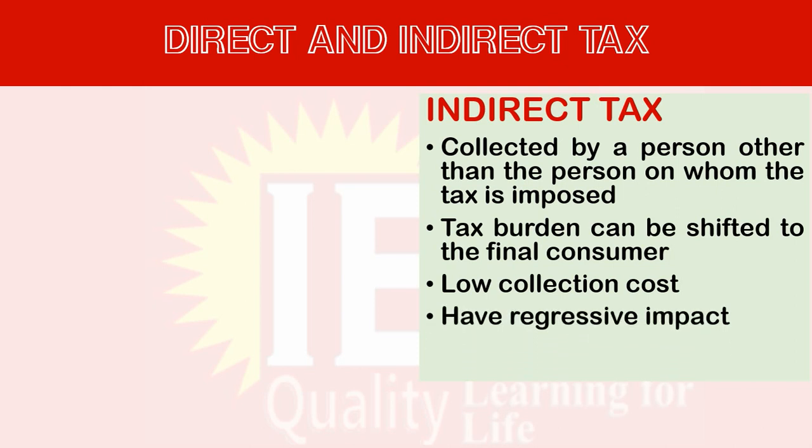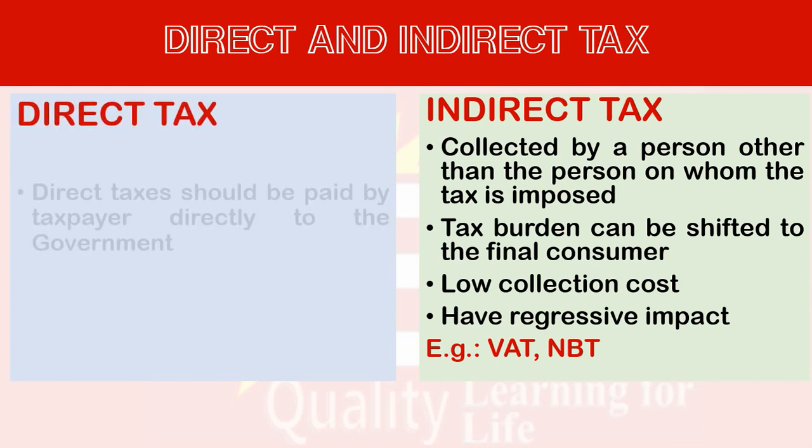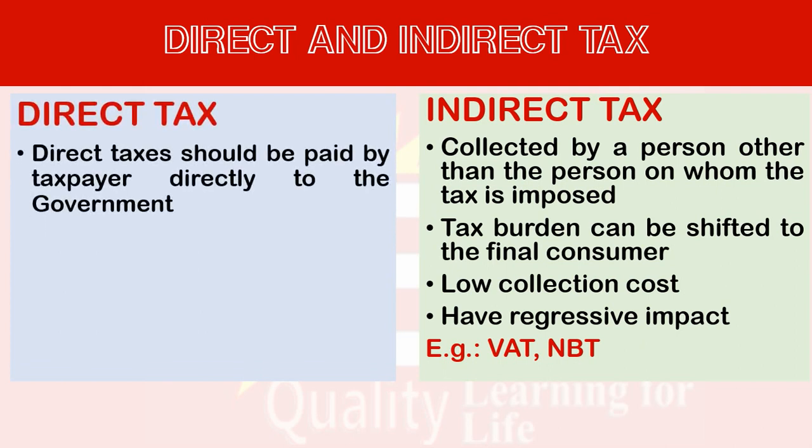Indirect taxes have a regressive impact. So when the tax burden is passed over and over, the final tax burden will be very high. So the ultimate consumer, the final consumer, will have the highest economic burden of tax, that is called regressive impact. Example, value added tax and nation building tax. These taxes are imposed on the prices of goods and services at the point of sales. On the other hand, if we think about the direct taxes, this is totally against the indirect tax.